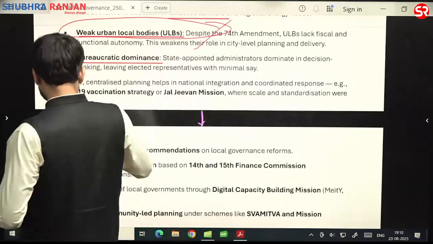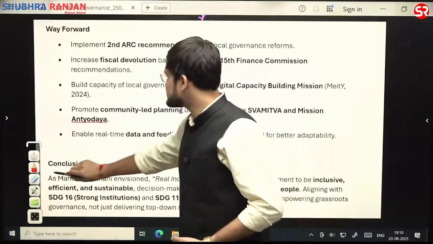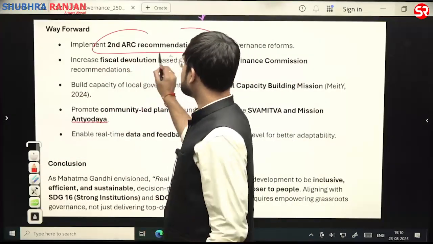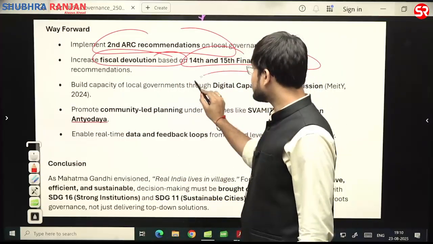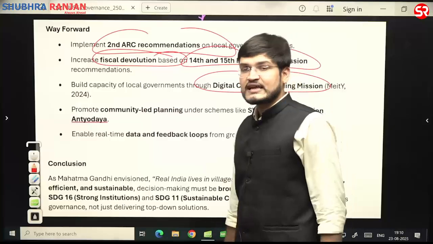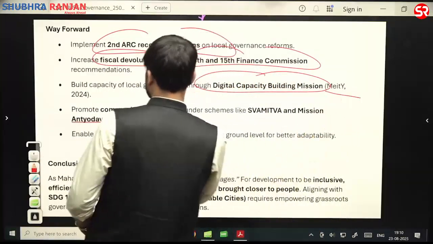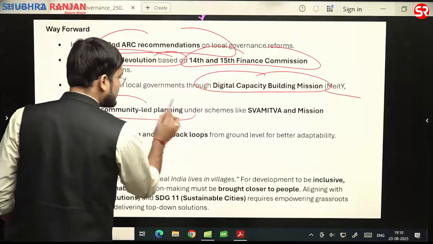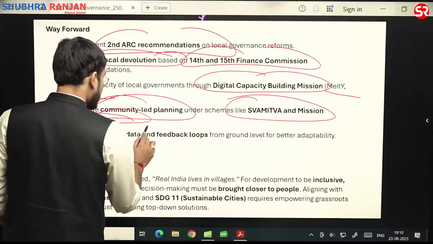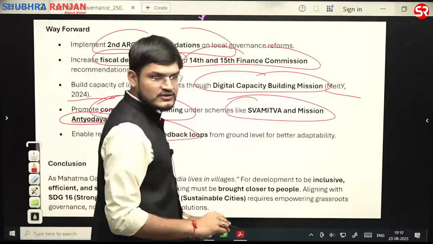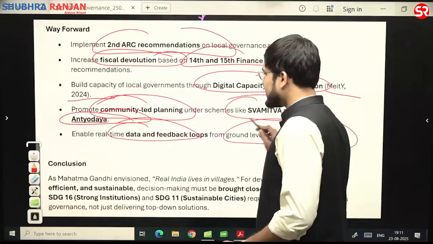You can also talk in terms of way forward, like implement second ARC recommendations, increase fiscal devolution based on the 14th and 15th Finance Commission, and build capacity of local governments. Digital capacity building should be there, for example, the Ministry of Electronics and IT in 2024. Promote community planning under schemes like SVAMITVA and Mission Antyodaya. Enable real-time data and feedback loops, so that from the ground level there is better adaptability.